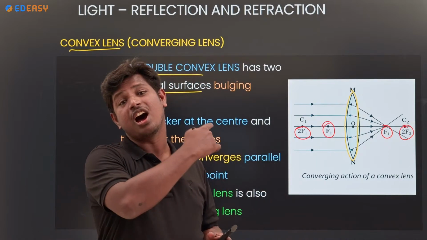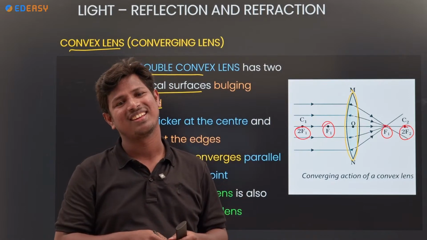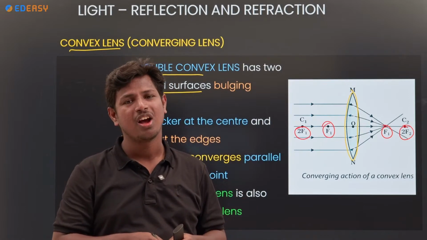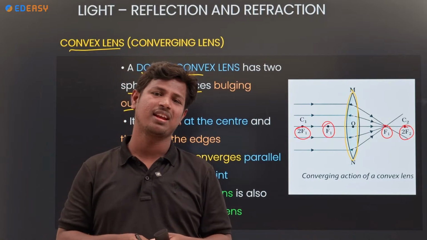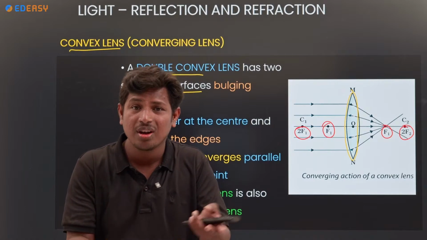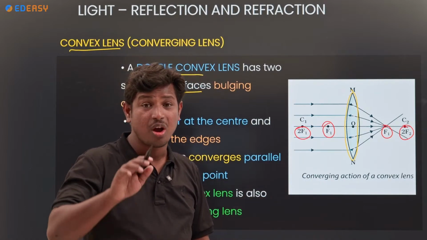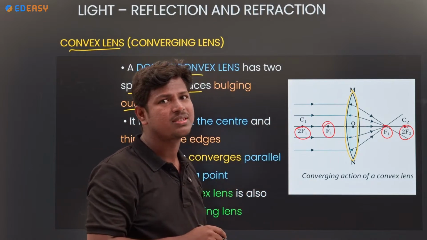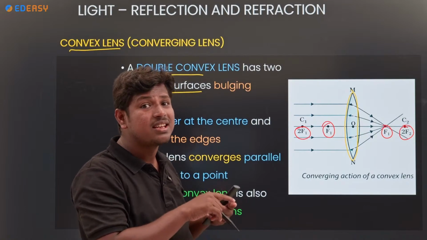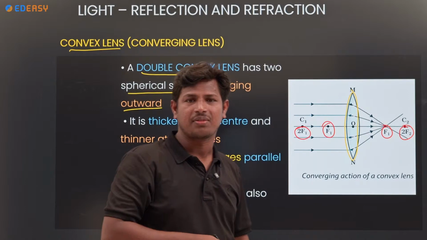Because here, the answer is: how many reflecting surfaces are there? How many surfaces are there? Two reflecting surfaces are there. Because of these, the two focuses will be clear. If you have to ask your friends also, why the lens has two surfaces and two focuses, the answer is that two reflecting surfaces are there.